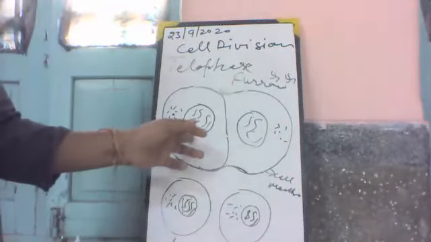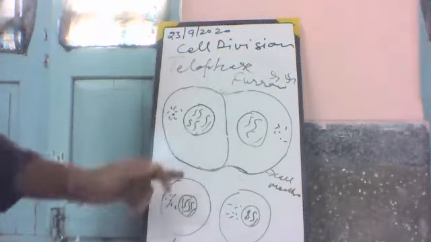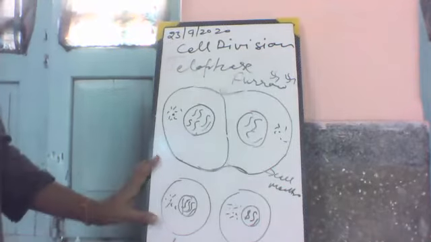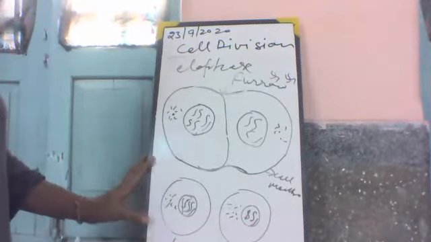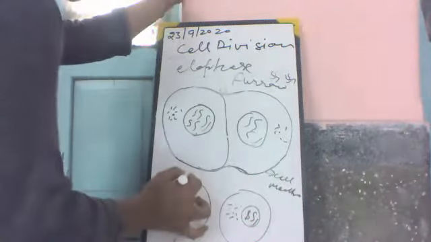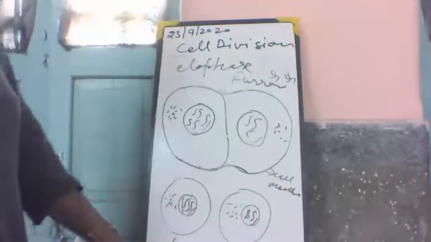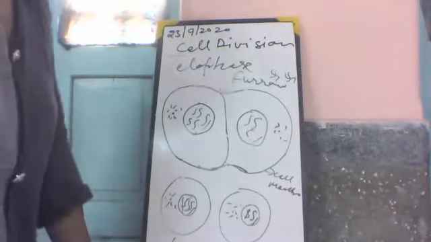Here the nuclear membrane and nucleolus appear at the stage of telophase, and at the last part of telophase, both cells separate and change into daughter cells.